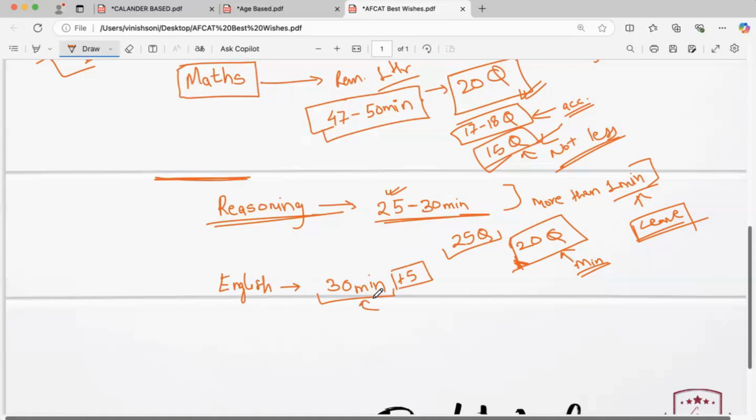Because some questions like antonyms, synonyms, one word substitution, and idiom phrases do not take much time. You just have to mark the right answer. You read the question, and if you know the answer, you know the answer. If you don't know the answer, you just leave it blank. Don't get stuck in any question. Just do it or leave it.